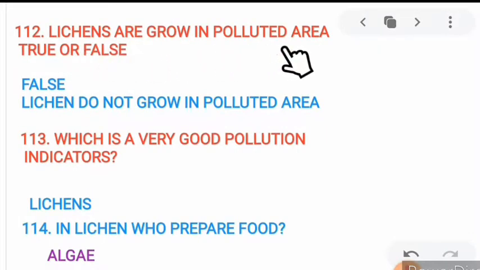Lichens grow in polluted area. True or false? No, false. Absolutely false, because lichen do not grow in polluted area. So that's why lichens are very good pollution indicators. So the question is, what is a very good pollution indicator? Lichens. Next, in lichen, who prepares food? In lichen, food is prepared by algae.